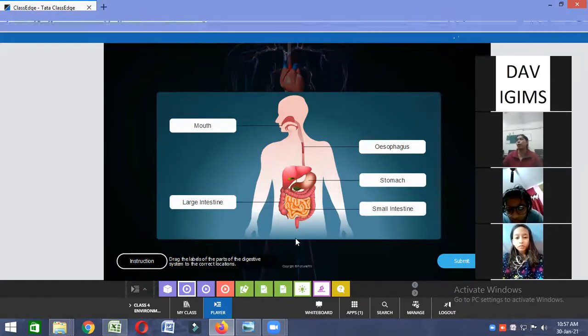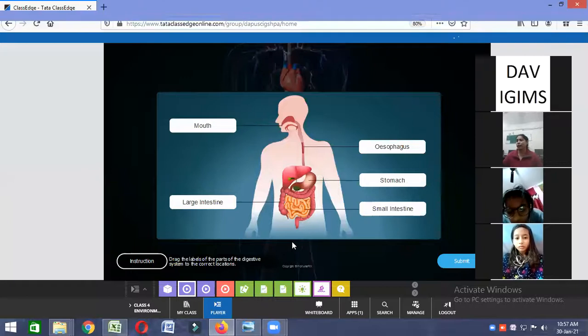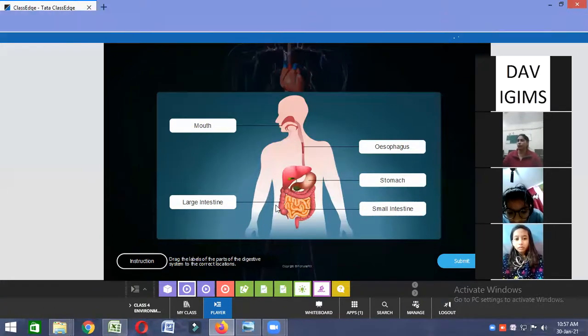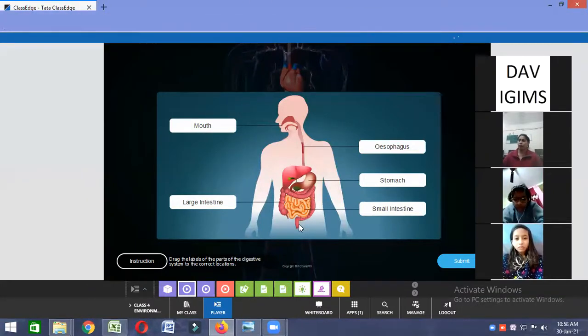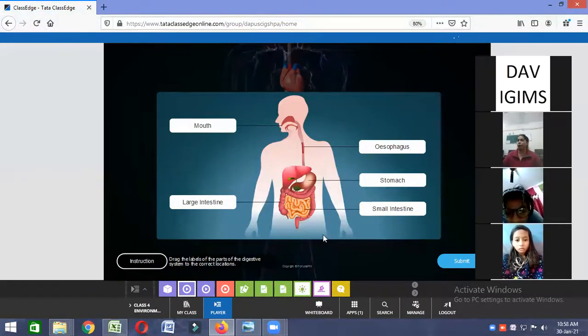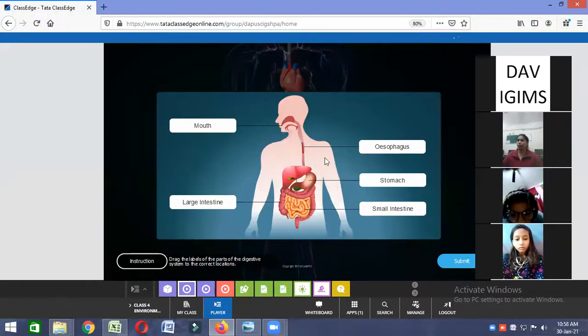Only the absorption of the extra water present in the rest of the undigested food is absorbed by the walls of the large intestine. Okay, and now the undigested food will be thrown out of our body from the anus, and this is complete. So this is the process of the digestion.